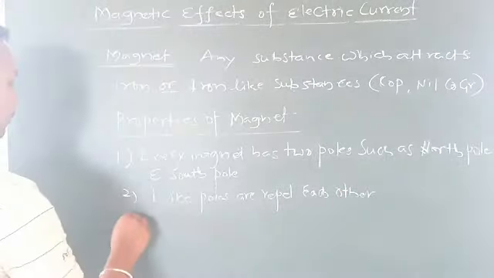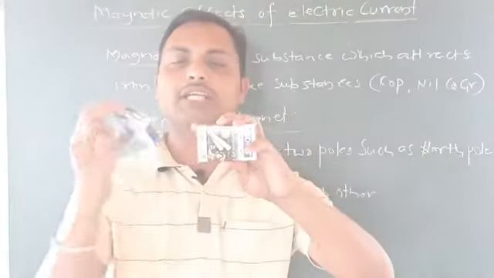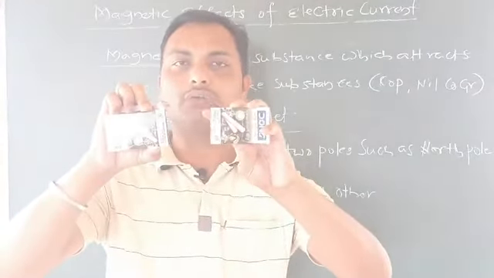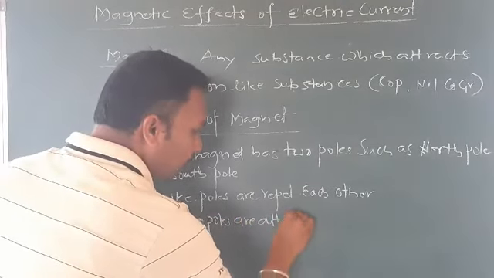Now the third one: this is north and this is also north, I'll change now, this is the north and this is the south. So unlike poles attract each other. Unlike poles attract each other.